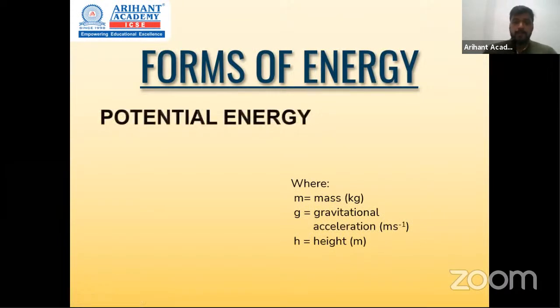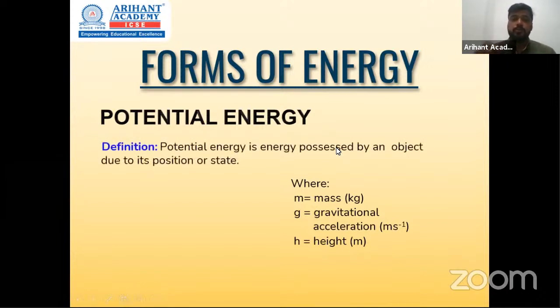potential energy. So what is potential energy exactly? The word potential means ability to do something. So when a body has an ability to do something but still hasn't done that thing yet, अब तक वो काम हुआ नहीं है. So for example, if somebody says you have a lot of potential to do great things, यानी अब तक आपने वो काम किया नहीं है, तो आप में वो potential है. So same thing over here, if a body has energy to do something but it still hasn't done it, that is potential energy. So energy of a body due to its position or its state.